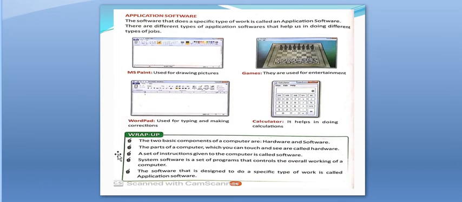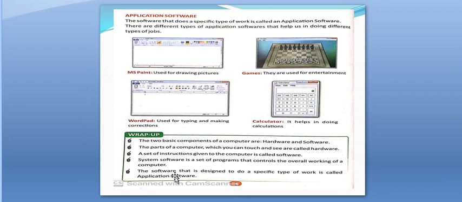Now, what is application software? The software that does a specific type of work is called application software. There are different types of application software that help us in doing different types of jobs. Now, MS Paint is used for drawing pictures, WordPad is used for typing and making corrections, games are used for entertainment, and calculators help in doing calculations.